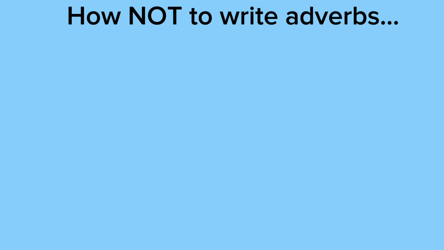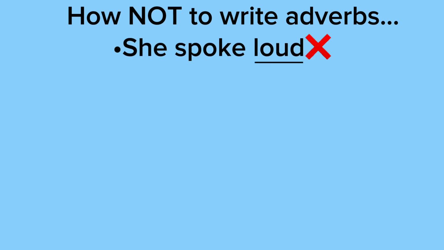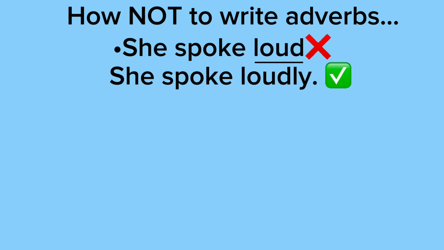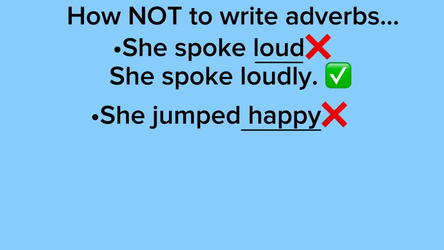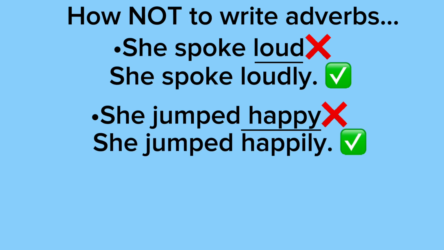How not to write adverbs. So in the sentence, she spoke loud, loud is actually an adjective, not an adverb. So the sentence should say, she spoke loudly. As you can see, loudly is describing the verb, which is spoke. So we're describing how she spoke. In the sentence, she jumped happy. Happy is an adjective, so it shouldn't say she jumped happy. It should say she jumped happily. As you can see, happily is describing the verb, which is jump, so that makes it an adverb.